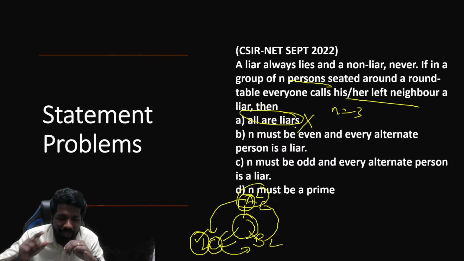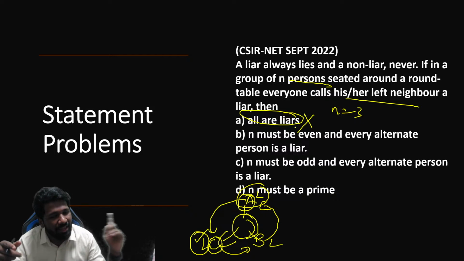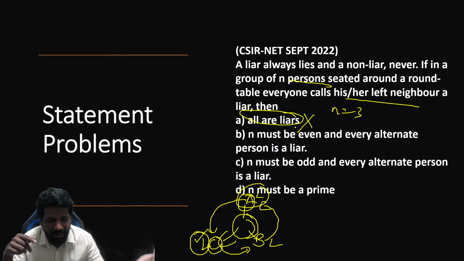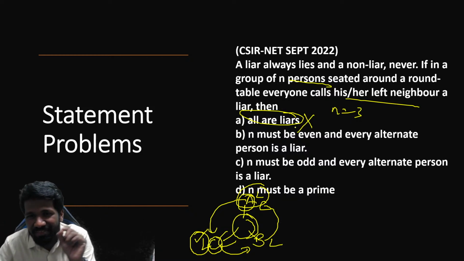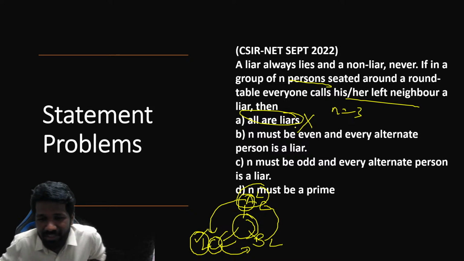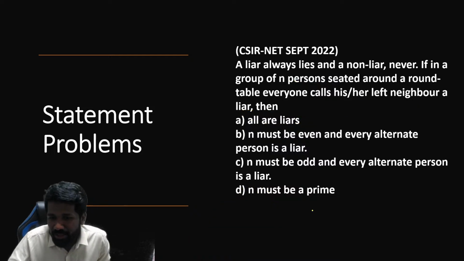So a liar appearing in successive places is impossible, because then the person is not telling a lie. A liar can tell a lie about the neighbor, a liar neighbor. Then he will say the neighbor is not a liar. Getting the point? Little tricky, but if you are familiar with these kinds of questions, it is doable. So A liar, C liar is not possible.